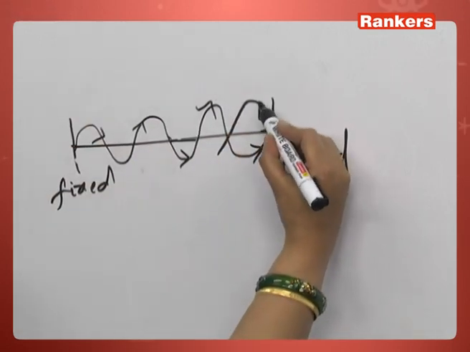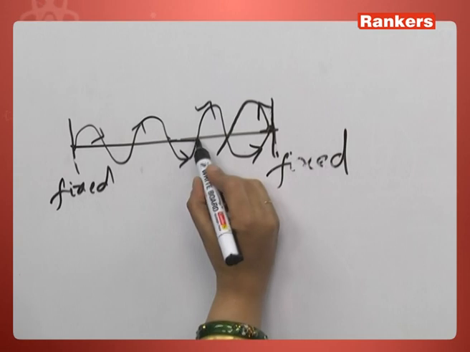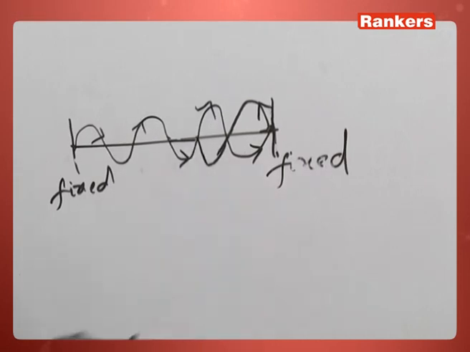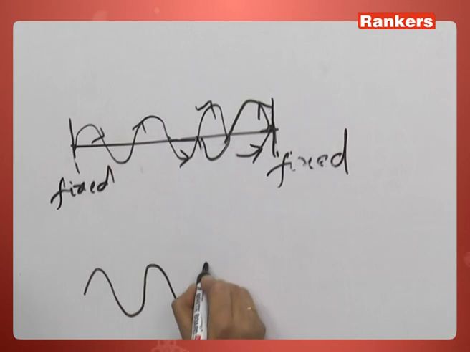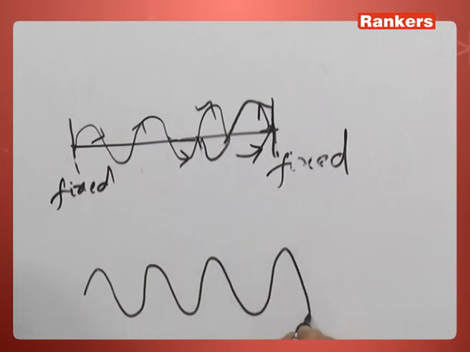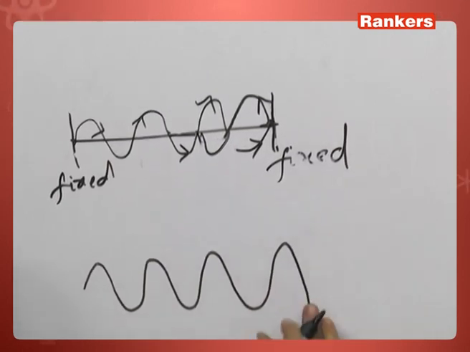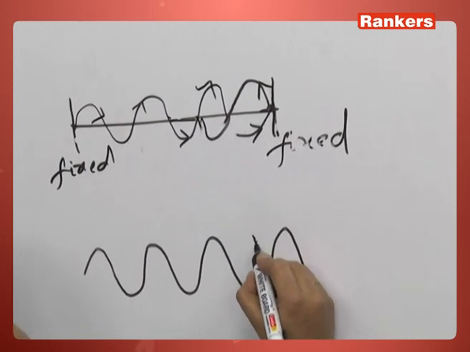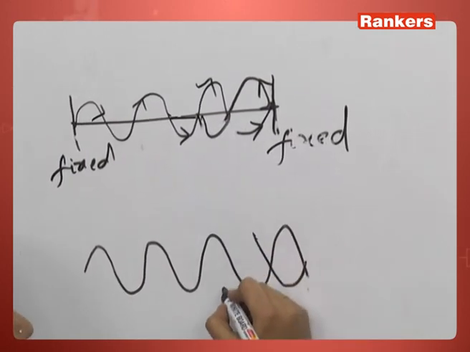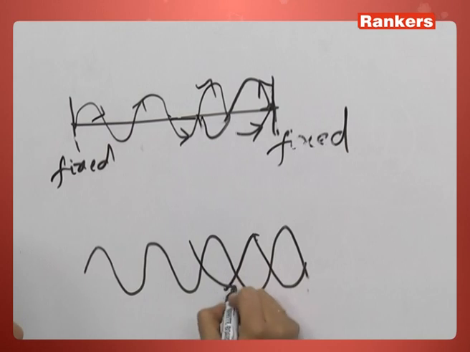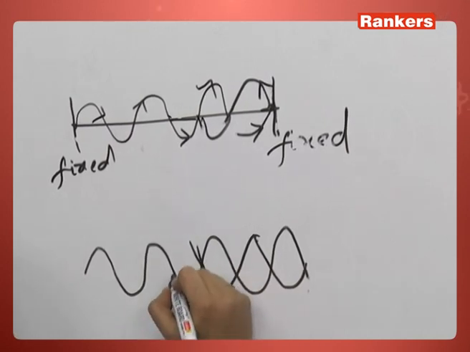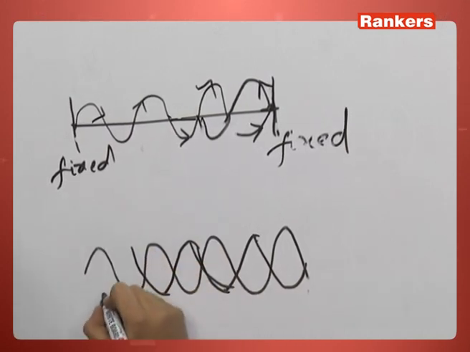At this point it undergoes reflection and goes back. So you get loop formations of this type. A wave goes like that, and at one point when it undergoes reflection, it comes back, so you get loops.